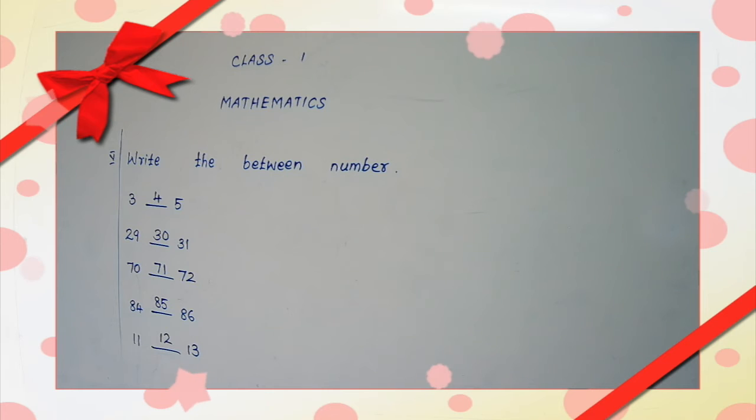The number between 11 and 13 is 12. The answer is 12. Write neatly, okay?